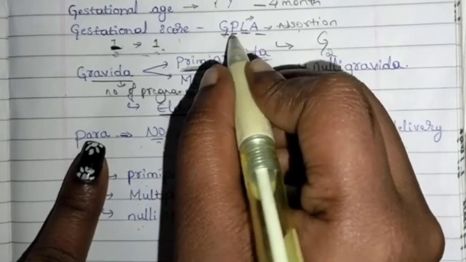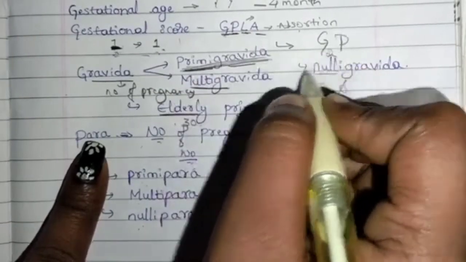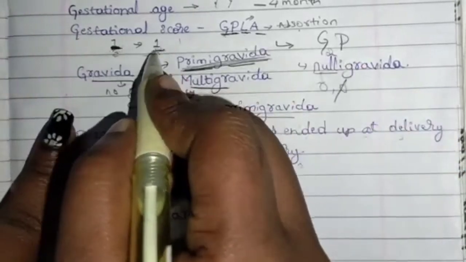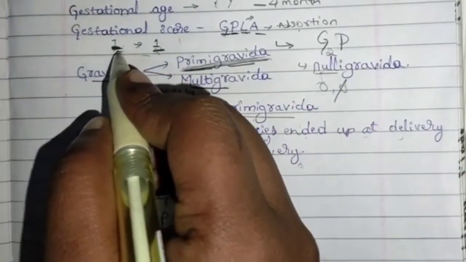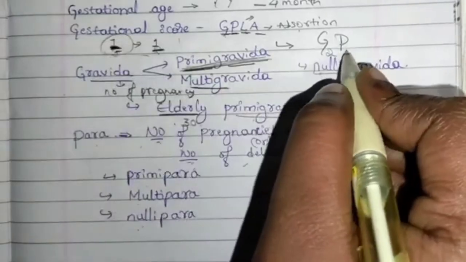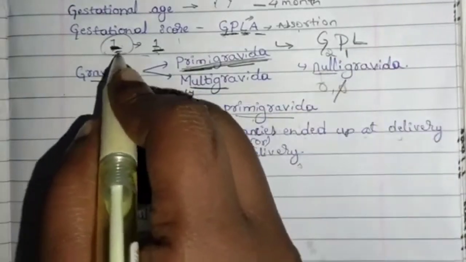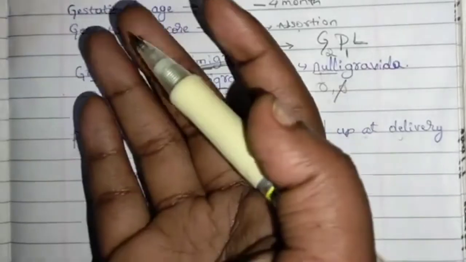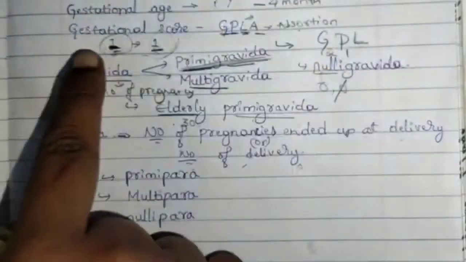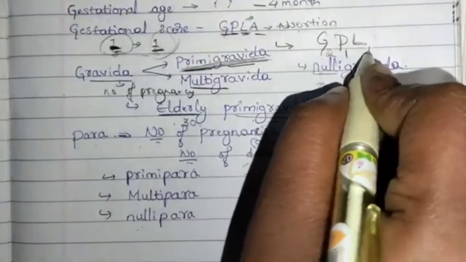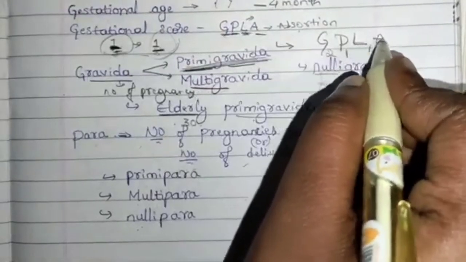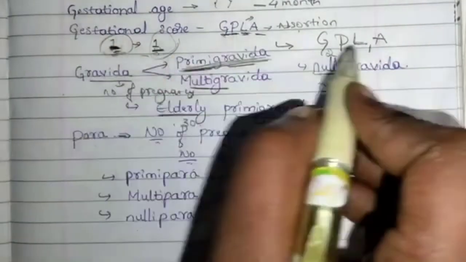Two pregnancies. Para, P. Para is number of deliveries. How many deliveries? This one is not born yet. This one is already born. So, 1 para. L is living. How many are living? 1 is living outside. The inner one is not considered. The baby which is being carried is not considered. So, the outside one is considered. That is 1 living. Abortion. A indicates abortion. There is no abortion. 0.